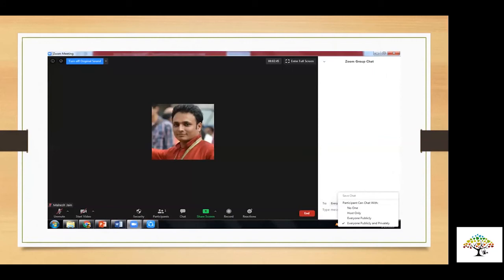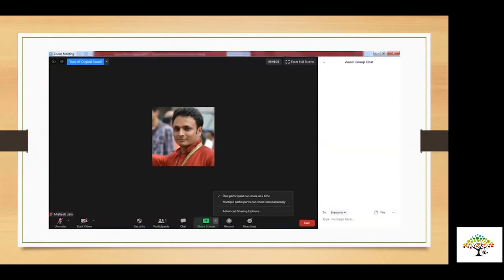The next option is of chat. The moment you click on the chat, the options related to whether you want everyone to chat with each other, whether you want only them to chat, all of them to chat only with you or with only everyone. So these are all the options available. Next one.